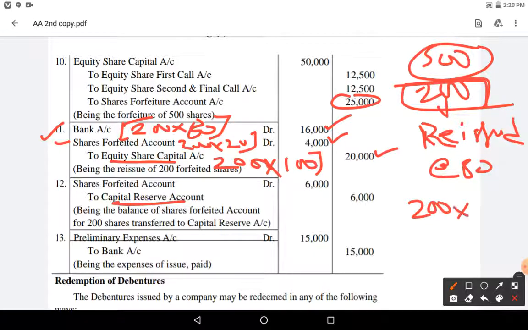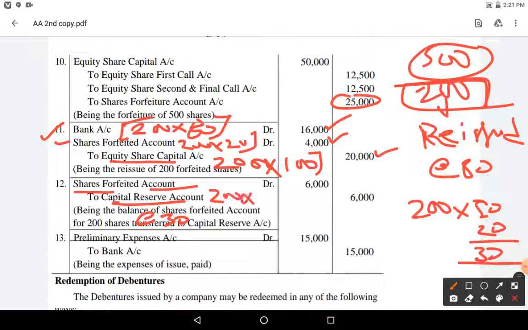Out of 50 per share you have adjusted 20, remaining 30 is there per share. This will be transferred to capital reserve being a capital profit. So share forfeiture account debit to capital reserve account, 200 shares into 30 rupees each, 6,000 will be transferred to capital reserve.